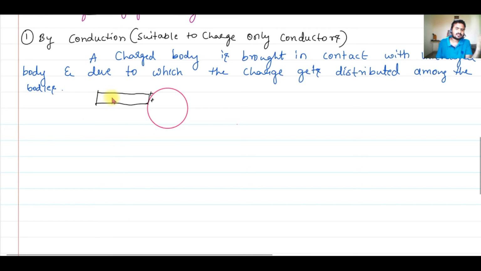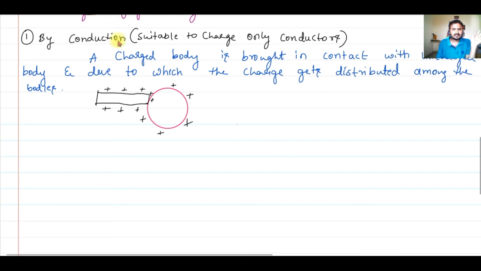So a few of the electrons from the sphere will move to the rod. The charge on the rod will decrease, and since a few electrons from the sphere have gone to the rod, the sphere will acquire a positive charge. So this is the method of charging a body by conduction.